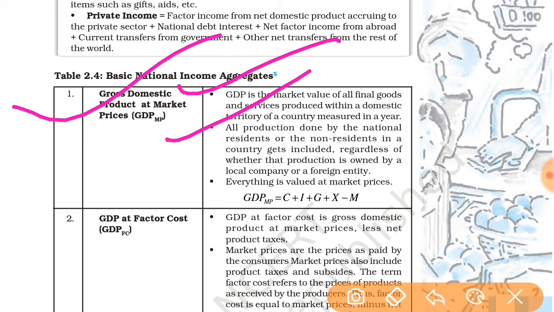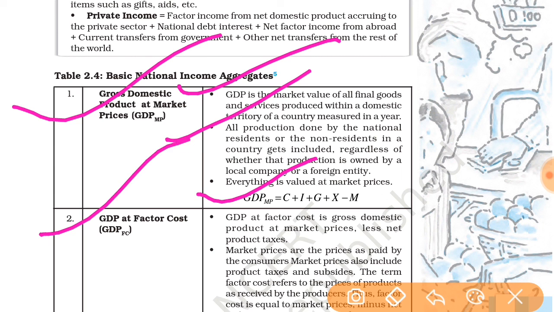All production done by residents or non-residents in a country gets included, regardless of whether the production is owned by a local company or a foreign company. Everything is valued at market price. So GDP at MP equals C plus I plus G plus X minus M. C means consumption, I means investment, G means government expenditure, X minus M is export minus import. Here, in the GDP at MP we will add the net factor income from abroad.